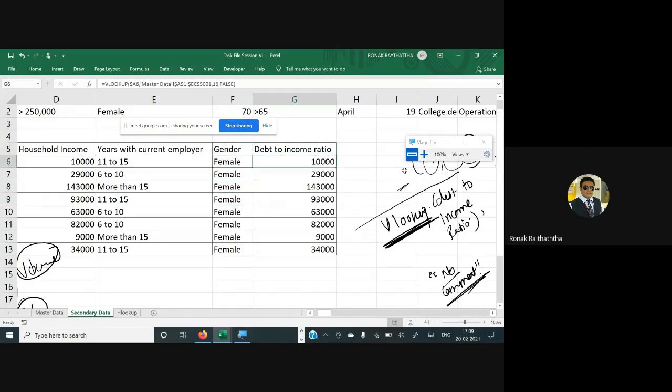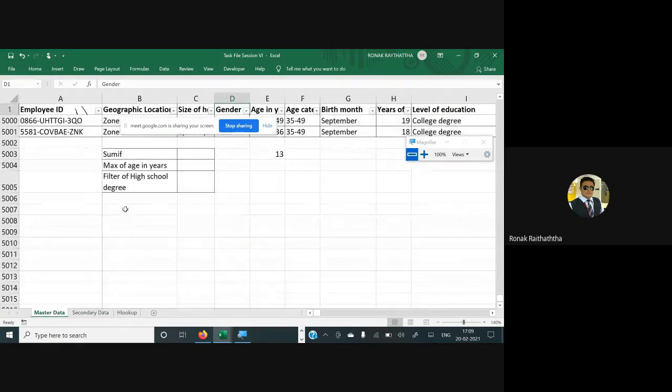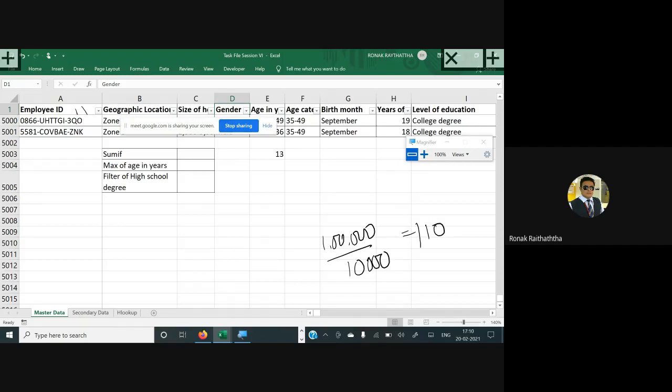Now let's take the debt to income ratio. Debt to income ratio कहाँ पे है? Now you must be aware about the debt to income ratio. That's a kind of a ratio which helps you to know how many number of times your income is covered in a debt. So if it is less, it's very good. If it is too high, it's very bad. So say you have taken borrowing loans of 1 lakh rupees and your income is 10,000. So your debt to income ratio comes around 10.